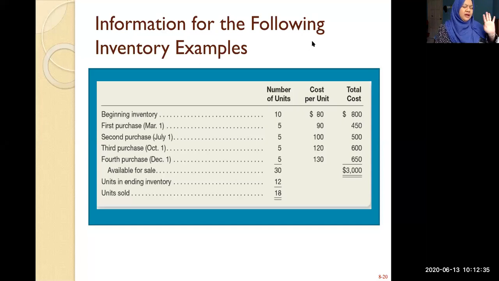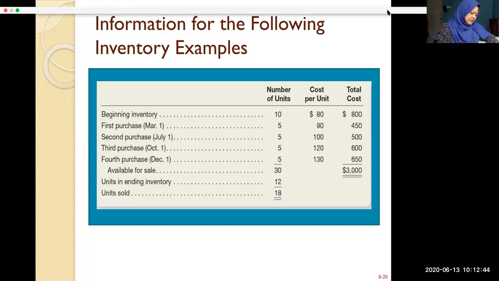So it means that you have a beginning inventory of 800. Your purchases, how much is your total purchase? Your purchases is 450 plus 500 plus 600 plus 650. So your purchases is 2,200.